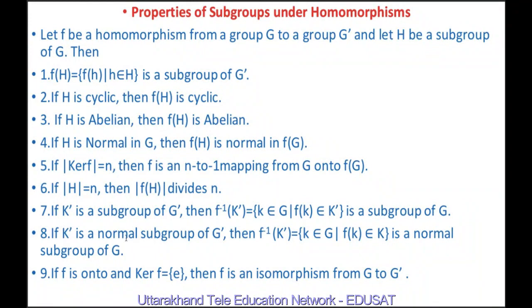If K' is a normal subgroup of G', then this set, defined as above, is a normal subgroup of G. If f is onto and the kernel of f equals {e}, then f is an isomorphism from G to G'. So these are some properties of subgroups under homomorphisms. Now we will prove these properties one by one.